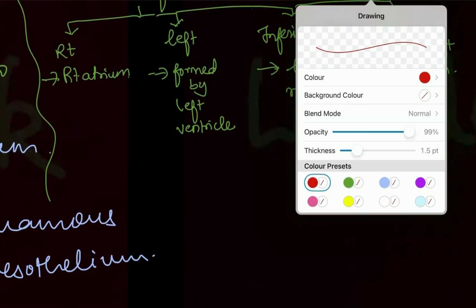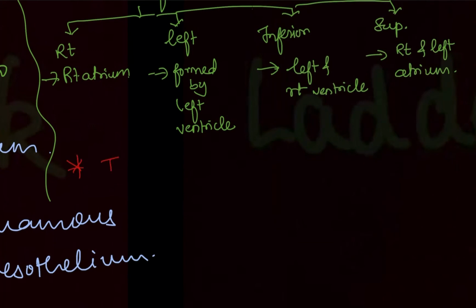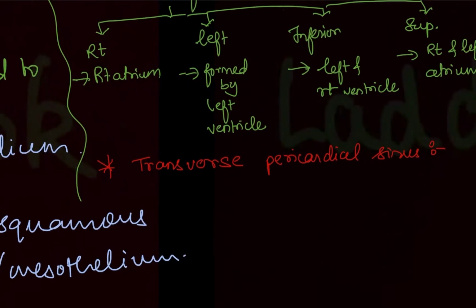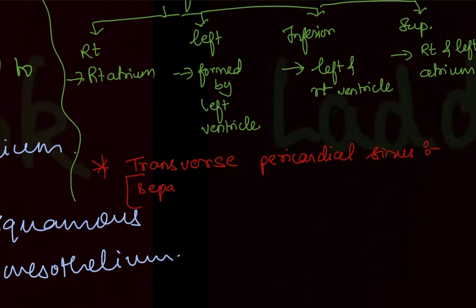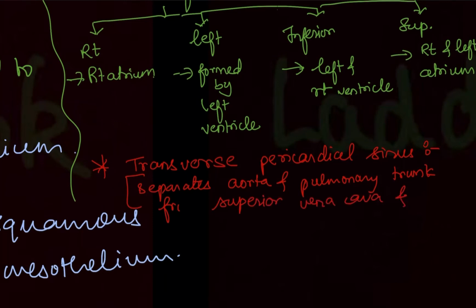Now write an important point, something about the transverse pericardial sinus. Some of you might have heard it, some of you might not have. So it is important, so write down. Now what is this transverse pericardial sinus? First of all, let's write it down. It separates the aorta and pulmonary trunk from the superior vena cava and pulmonary veins. So it is a structure which will separate the aorta and the pulmonary trunk from the superior vena cava and the pulmonary veins.